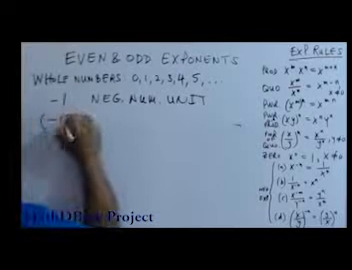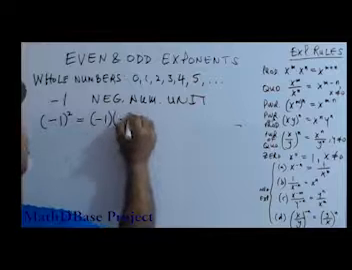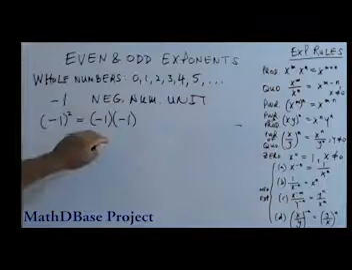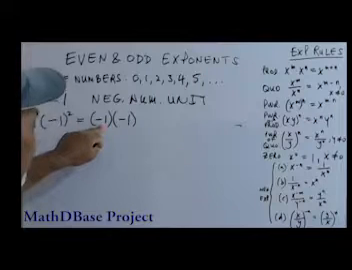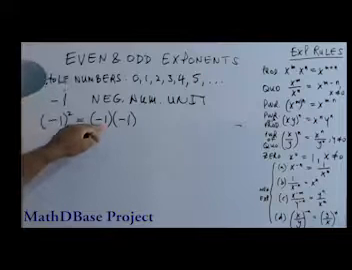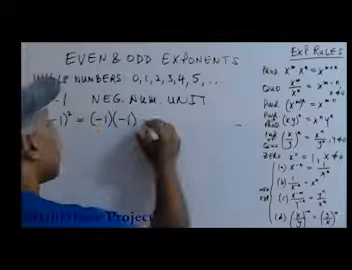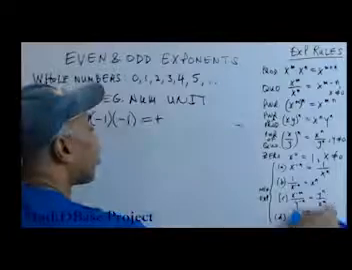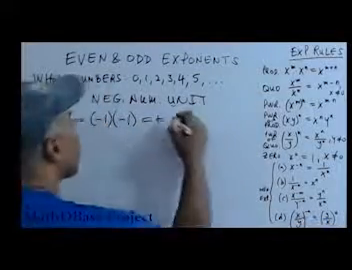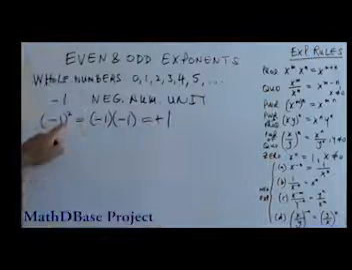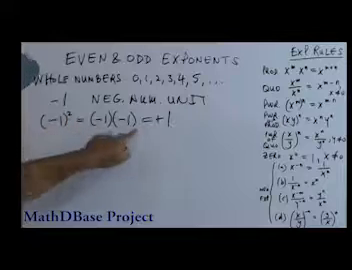Negative 1 squared, for example, is negative 1 times negative 1. Now we know from the multiplication and division of signs that when the signs are the same and you multiply them, you get a positive result. So this is going to be a positive number no matter what. We know also that 1 times 1 is 1. So a negative 1 raised to an even power gives you a positive result.